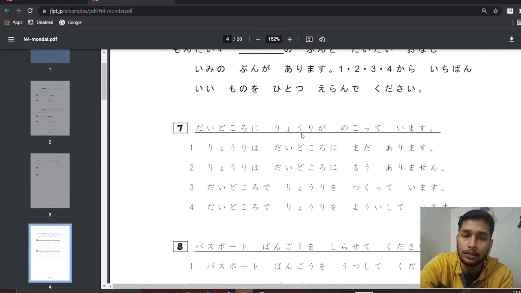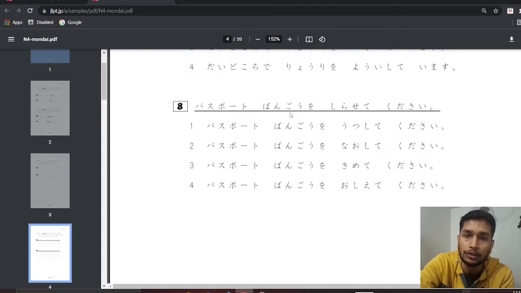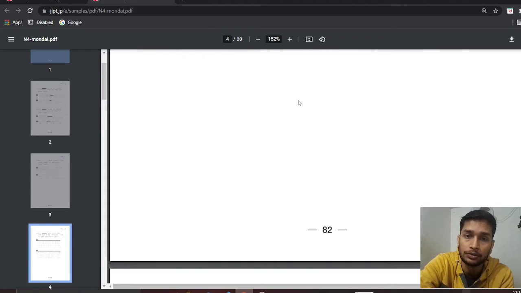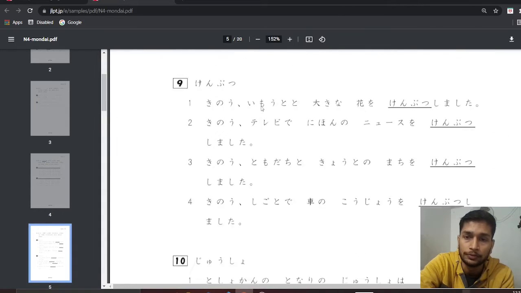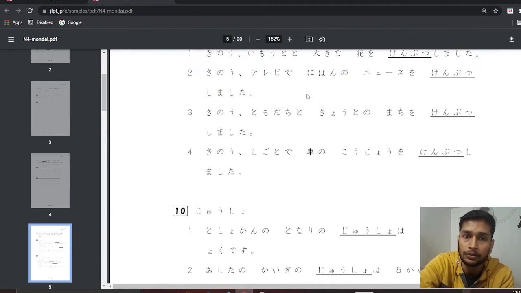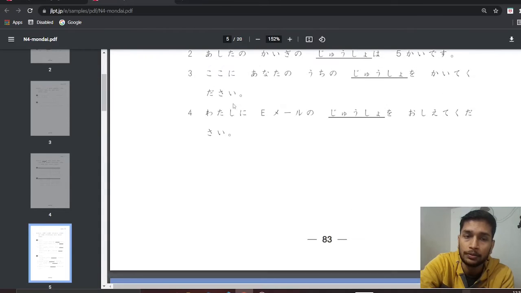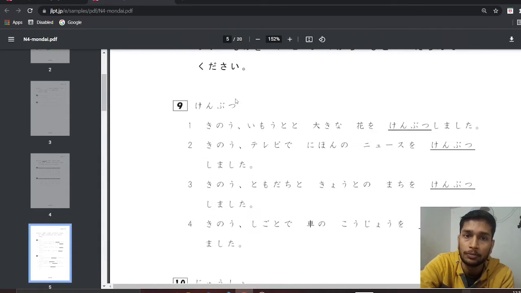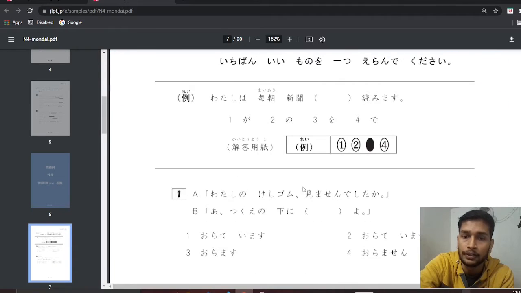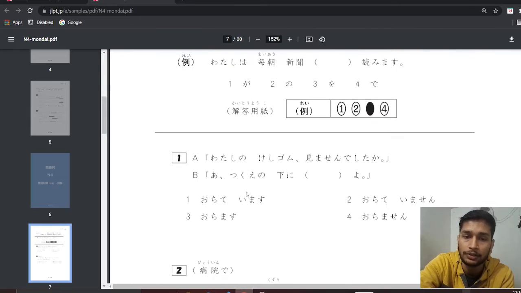In the next section you have to choose the correct option with a similar meaning to the one given in this question. This is actually a 2-mark question, and you have to think about it. This section also contains 2 marks. Because these are sample papers, they didn't mention all the numbers of questions.